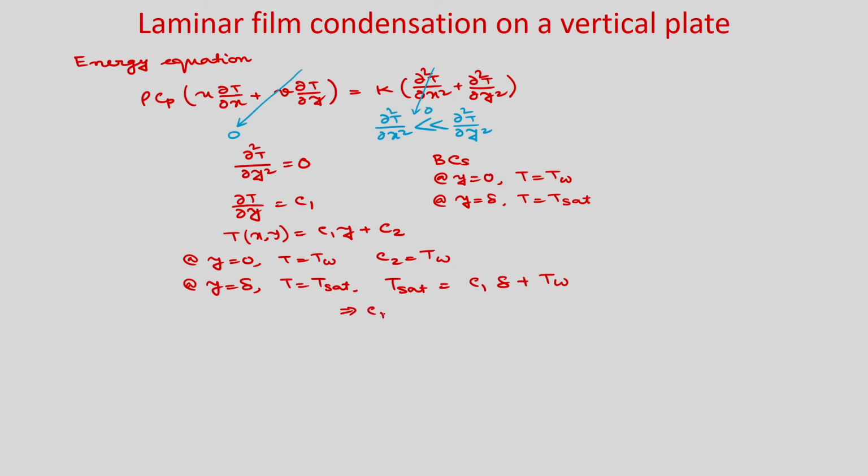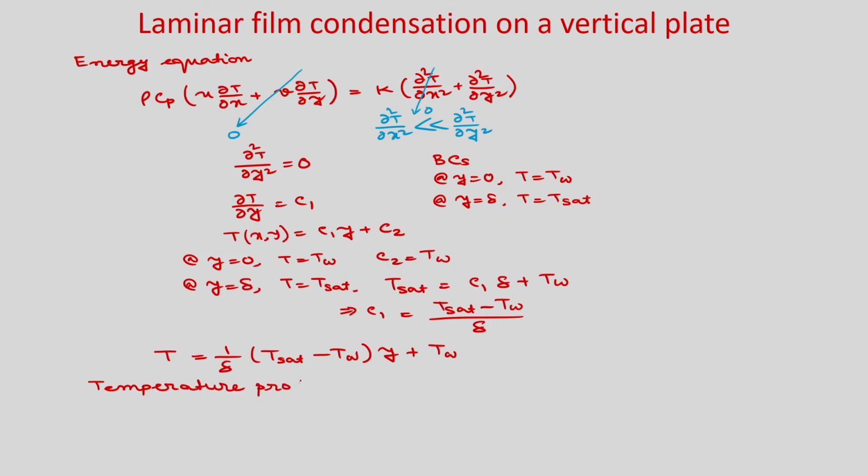That means C1 is (Tsat minus Tw) divided by delta. If you put the C2 and C1 values here, you get T as (1 by delta)(Tsat minus Tw) y plus Tw. And you can write the temperature profile.